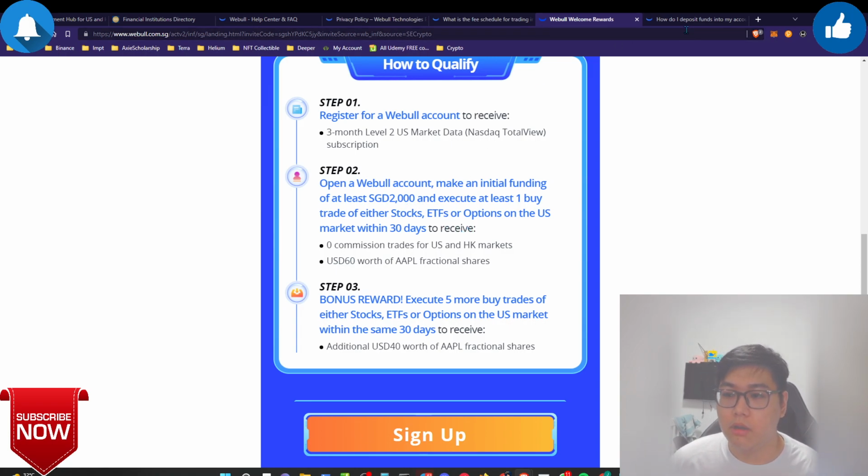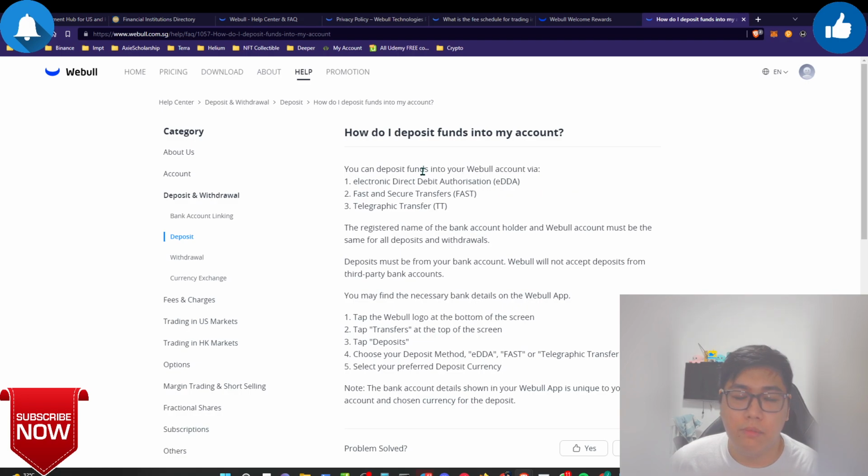So over here, what are the options for funding the account? Here on WeBull itself, they offer the electronic direct debit authorization, basically the EDDA, something like what Tiger Brokers is offering. Basically, I believe it's with POSB or DBS. Just link the account, and from there, just use the app itself, type in how much you want, and it will automatically debit your account and credit it into your WeBull account, which is the most instantaneous one.